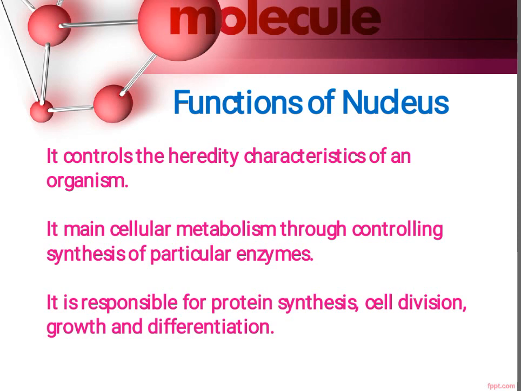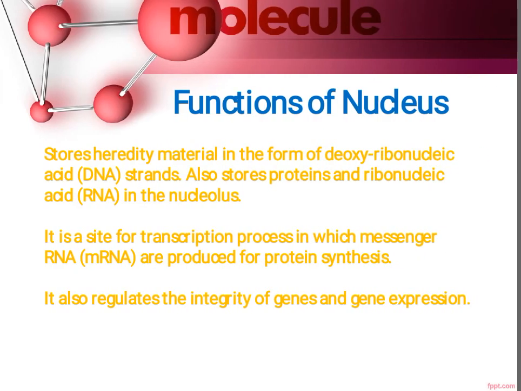The third function of nucleus is that it is responsible for protein synthesis, cell division, growth and differentiation. Whenever the growth of an organism is going on, it is as a result of cell division and protein synthesis, and nucleus is responsible for the process of protein synthesis, cell division, cell growth and cell differentiation.